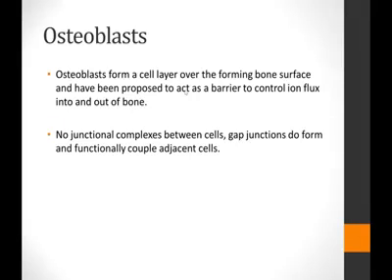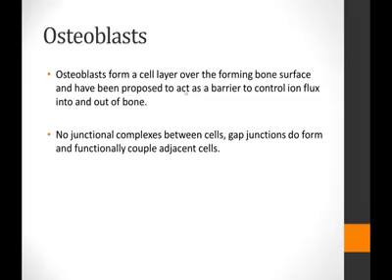Their main function over the bone surface is to act as a barrier to control the influx and outflux of certain ions or minerals, or you could say molecules, into and out of the bone. These osteoblasts do not have any junction complexes with adjacent cells.